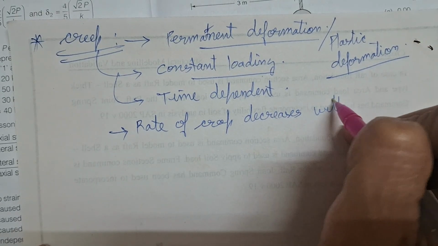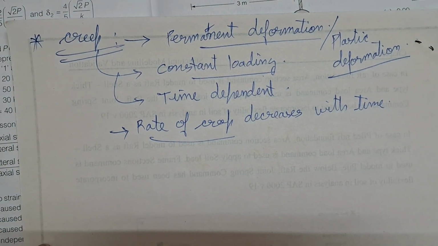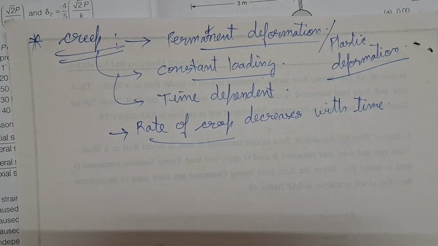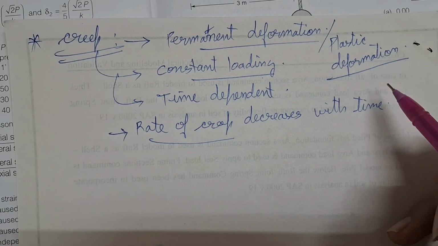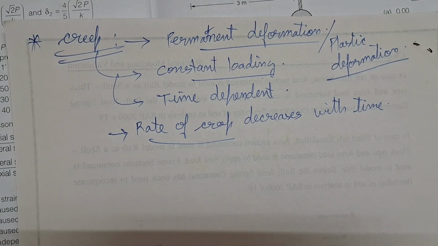Initially it is high, and after that the rate of creep is decreasing with time. So basically permanent deformation or plastic deformation, we can say that it is non-recoverable in nature.